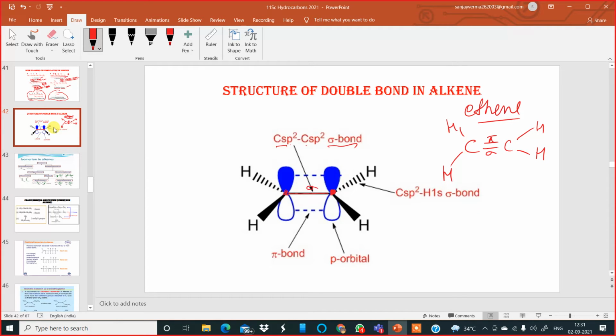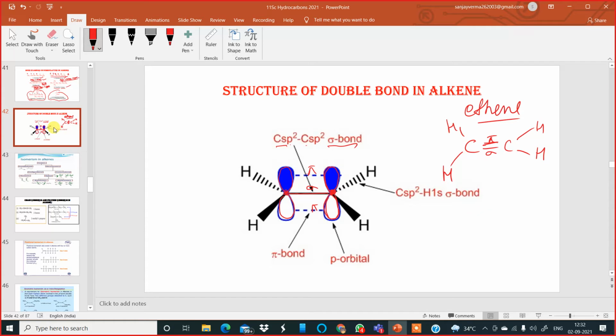This first one is a sigma bond. And then the p orbitals, which contain electrons, overlap sideways, not head on, which results in the formation of a pi bond. So this one is a pi bond. That's a single pi bond. That is how the structure of a double bond in alkene looks.